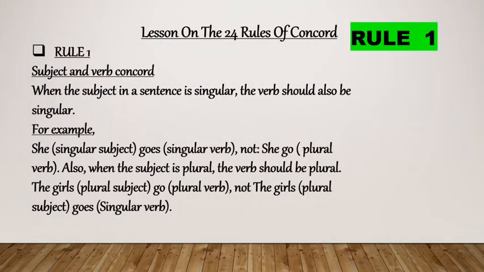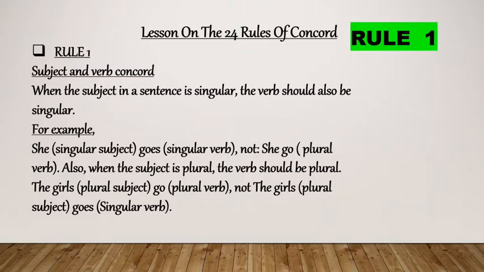So rule number 1 is subject and verb concord. When the subject in a sentence is singular, the verb should also be singular. For example, she goes. So she is a singular subject and goes is a singular verb. Okay, so we must not say she go, because that becomes a plural verb.